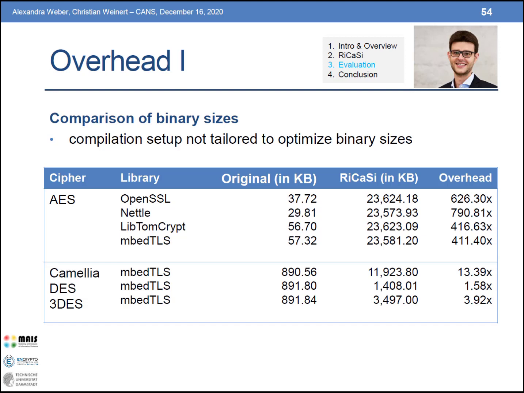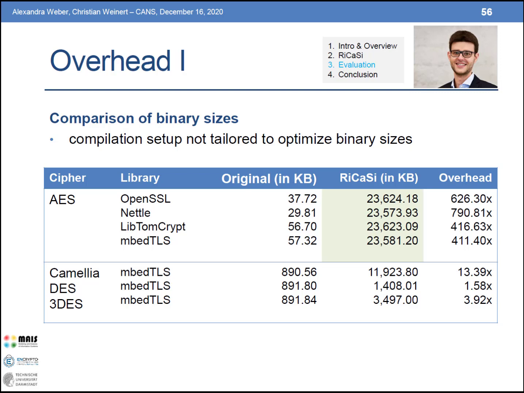We evaluated the overhead of RiCaSi, in case the code had to undergo circuit compilation, in 2 dimensions, namely the size of circuit-based binaries and the runtime of the side channel resistant binaries compared to the vulnerable counterparts. For the binary size, we can see that the overhead of circuit compilation is about 2 orders of magnitude for our AES example. So while a binary with a size of around 24 megabytes is still manageable, we of course recommend to use RiCaSi mainly on small, highly security critical code sections.